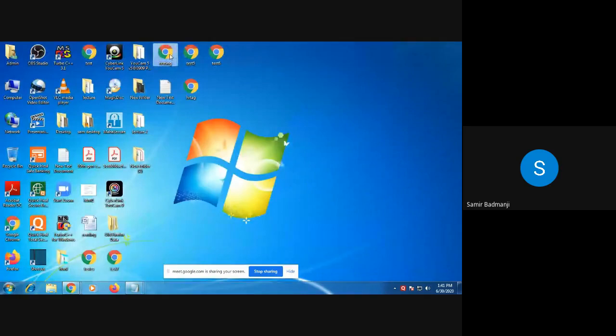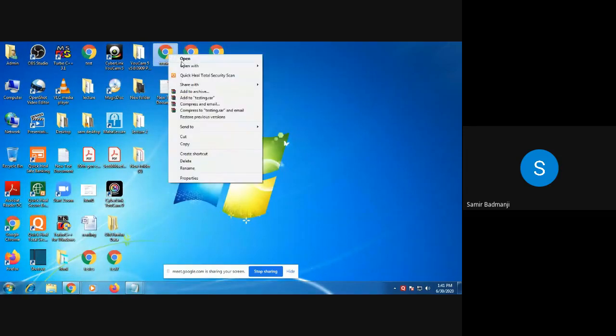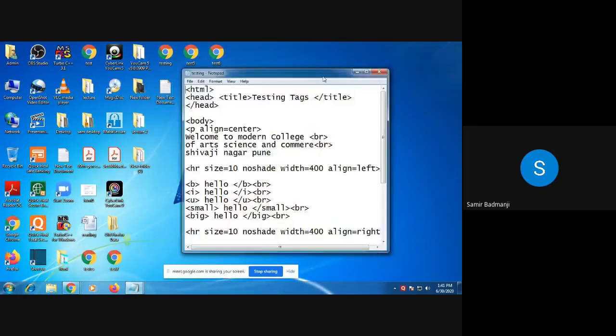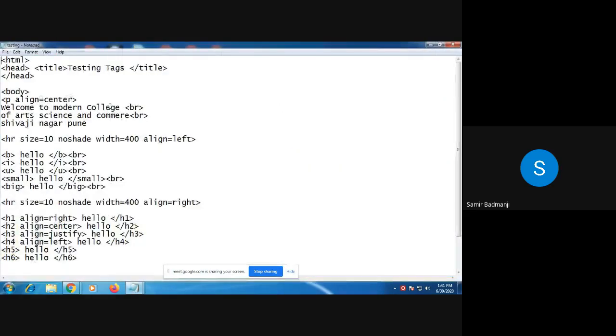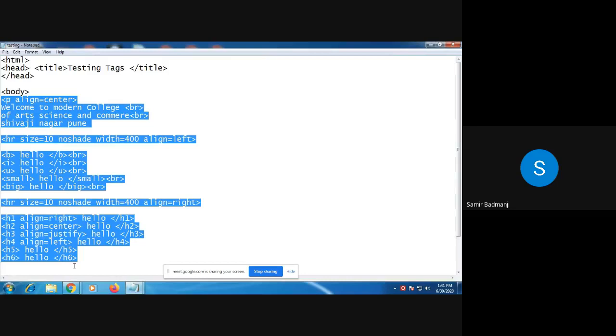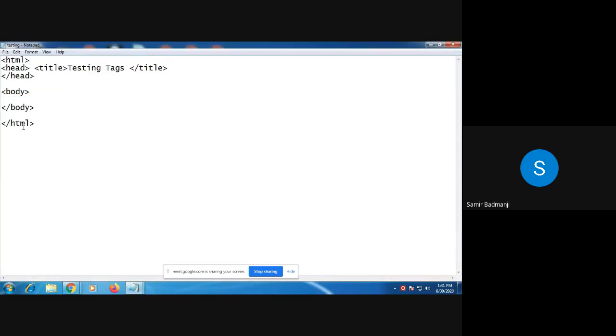Now see, again I am going to testing. Right click on this, open with Notepad. So what I'll do, I'll just delete this. See, whatever you write in the body tag, that is only visible on the web page.